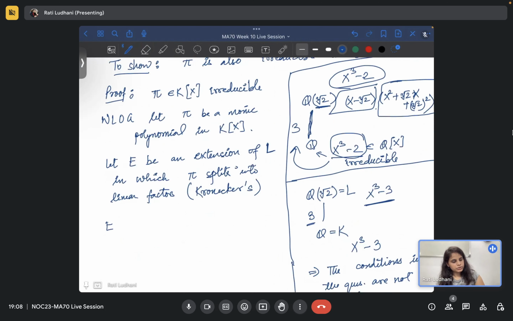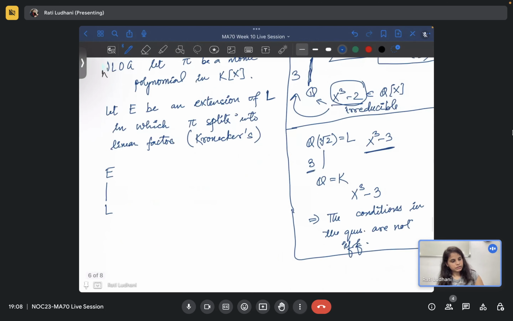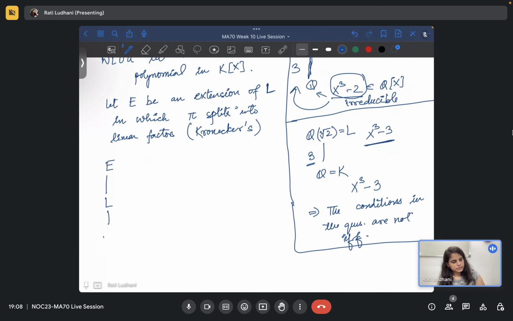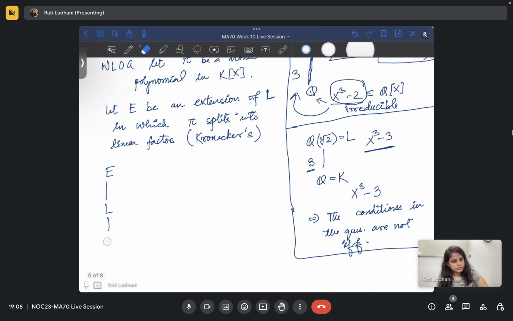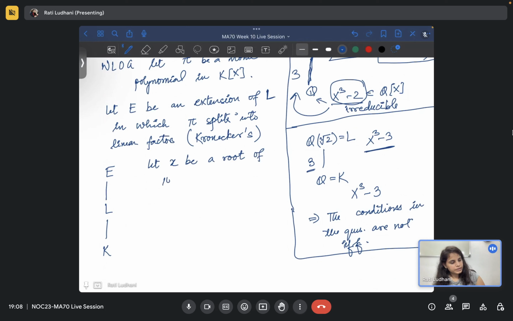So you start with E, you start with L. So there is this, was it F? No, it was K. Now let's see what is happening. We are saying that now let x be a root of pi in E. Okay, so you have considered an element which is a root of pi.